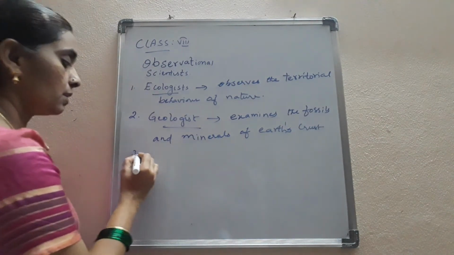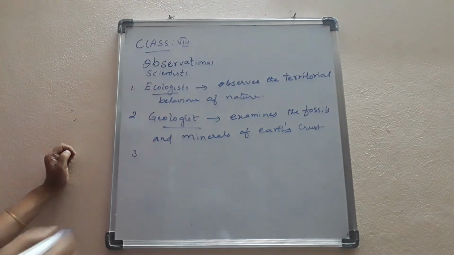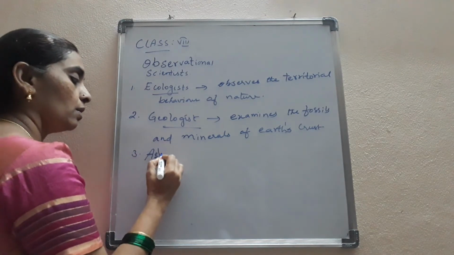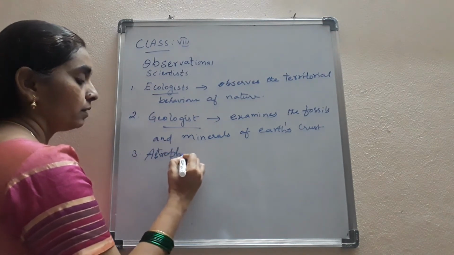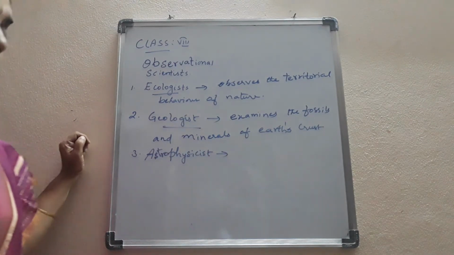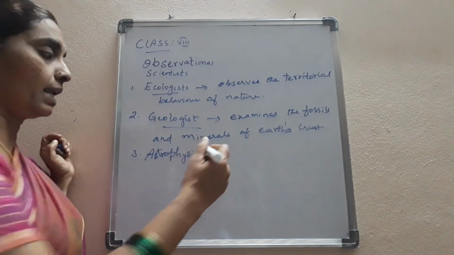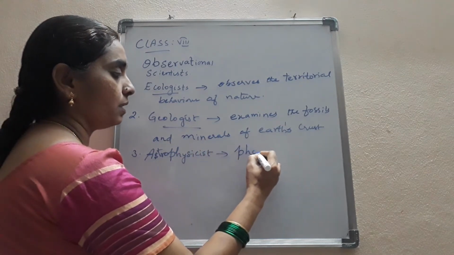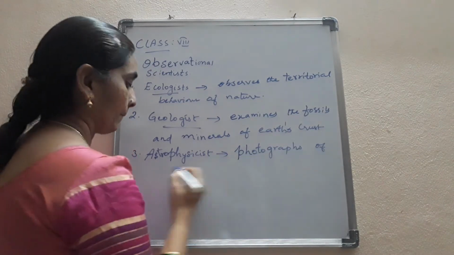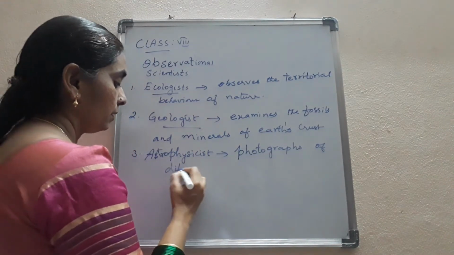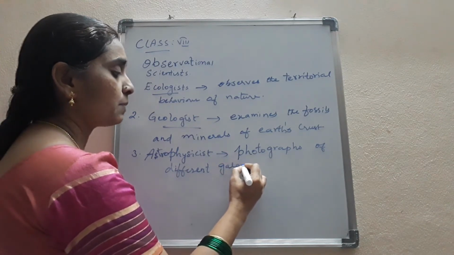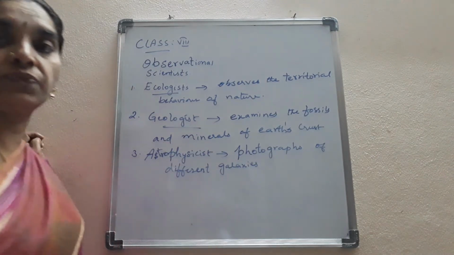Okay, children, next, the third one being the astrophysicist. The astrophysicist mainly photographs the different galaxies. He takes photographs of the different galaxies in space. He studies space physics.